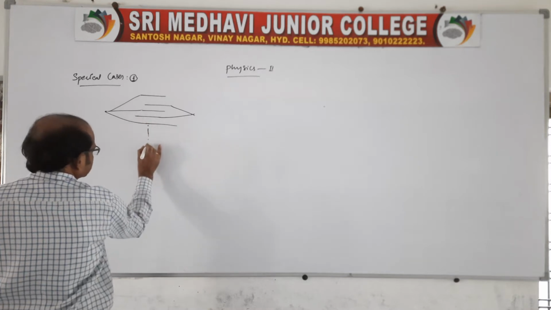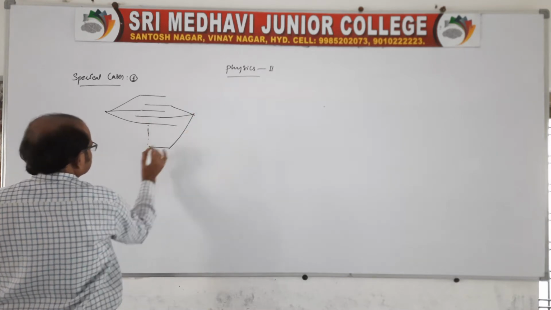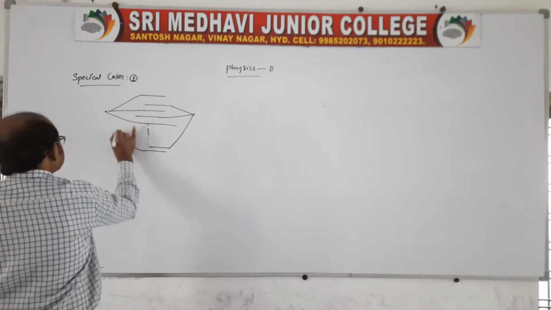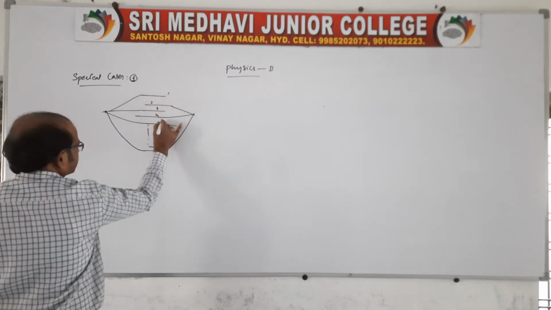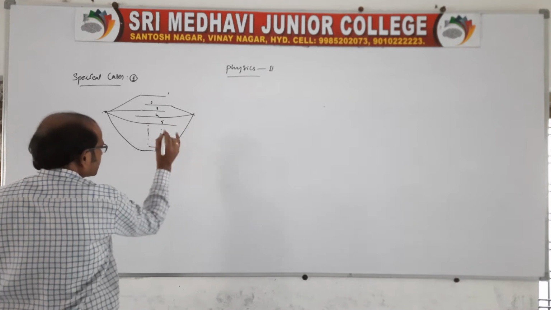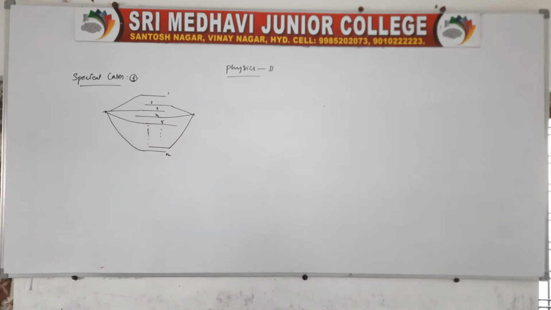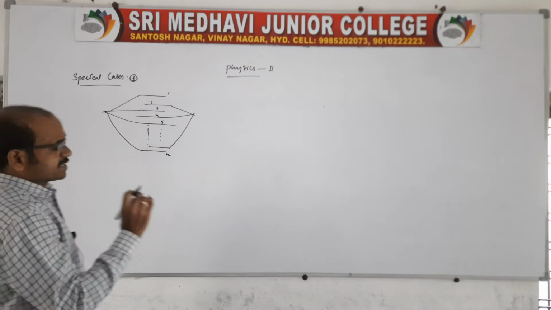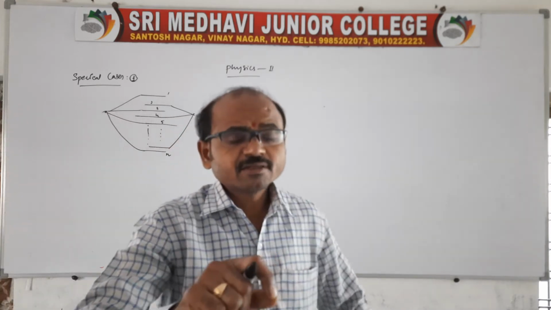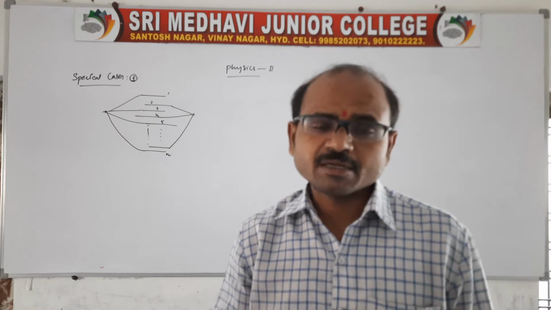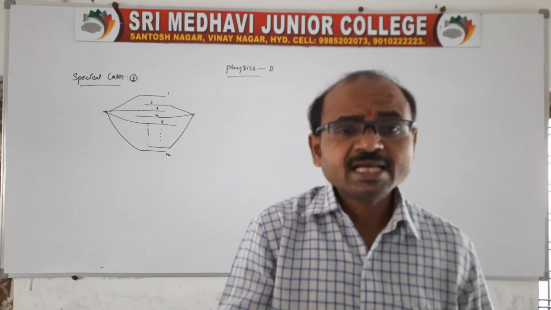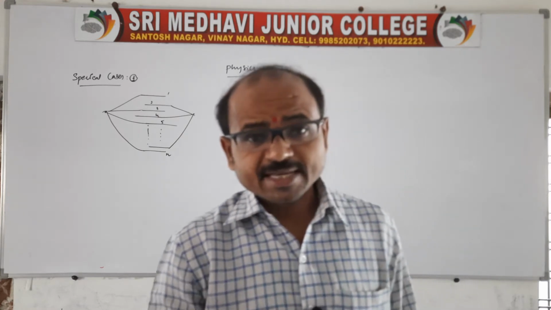And here n number of plates are connected, like 1, 2, 3, 4, 5 and so on up to n number of plates. If it is joined like this, the combination comes to parallel. It is formed in a parallel combination, and therefore it forms n minus 1 capacitors.